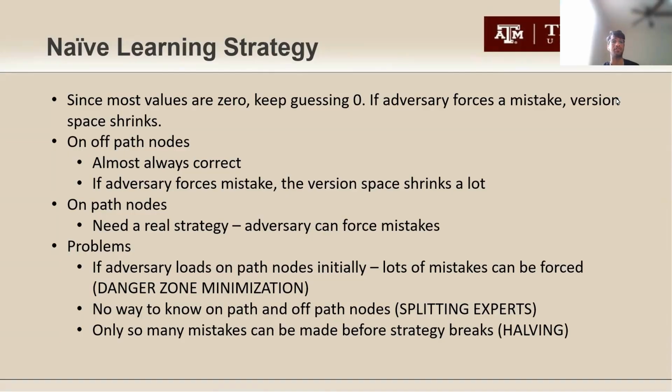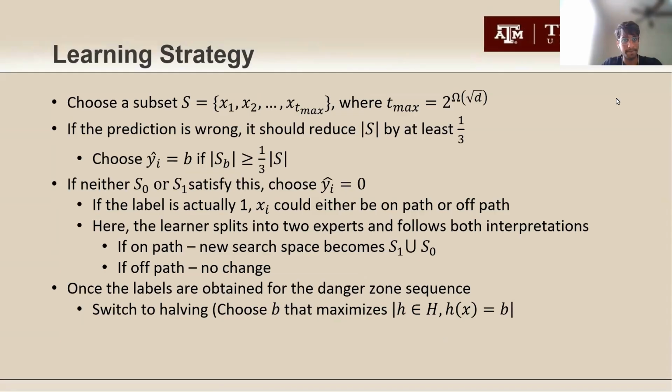And there's no way to know if a given node is on path or off path, which is also explained in the next slide through a strategy called splitting experts. And finally, only so many mistakes can be made before the strategy breaks, after which we have to move on to halving, which is also explained in the next slide.